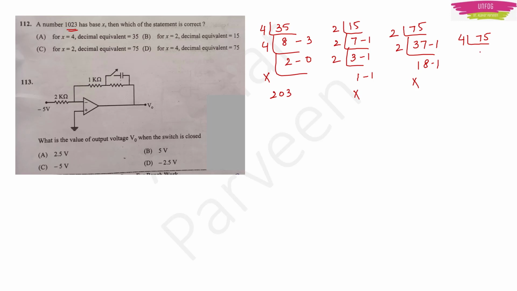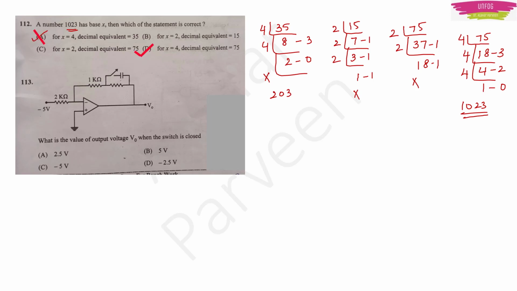75. 4. 4 1s are 4, 4 8s are, then 3 will be remaining. 4 4s are 16, 2 will be remaining. 4 1s are 4, 0 will be remaining. So 1 0 2 3. This is the right option, 4 and 75. Option A.